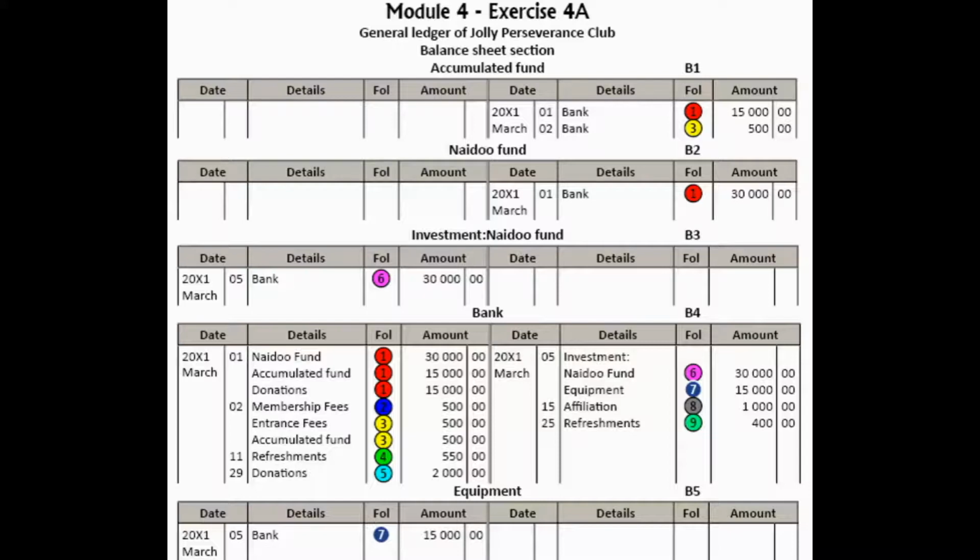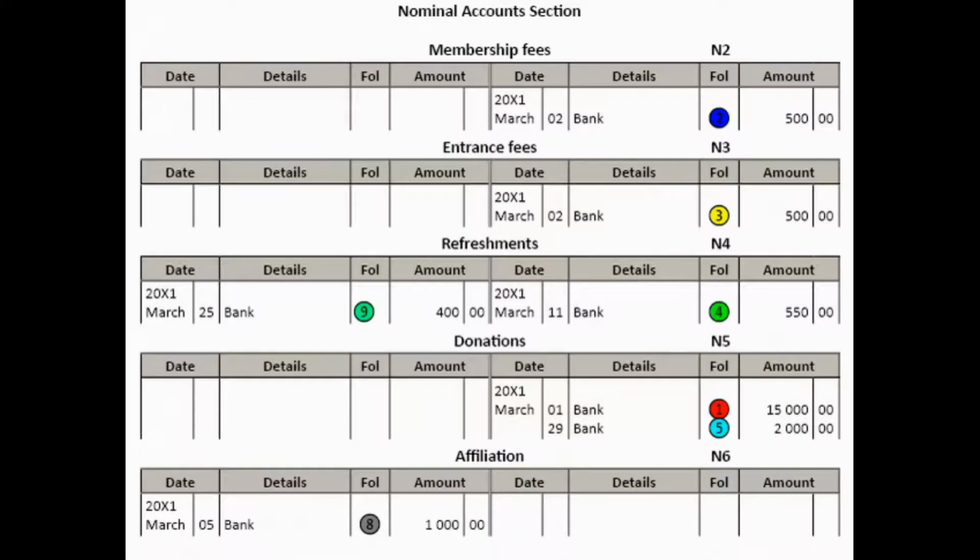The third payment was made for affiliation fees to Perseverance Union. It was for 1,000 Rand. So we credit bank, debit affiliation fees of 1,000 Rand, and those entries are marked as number 8 in the grey circle.